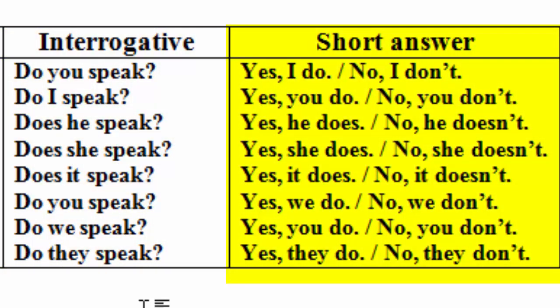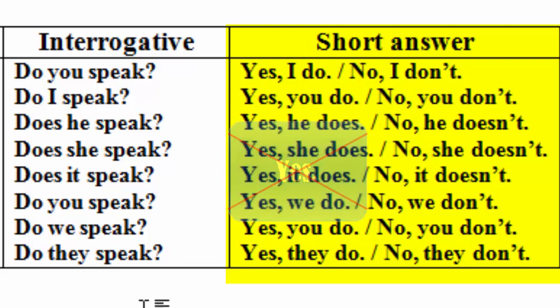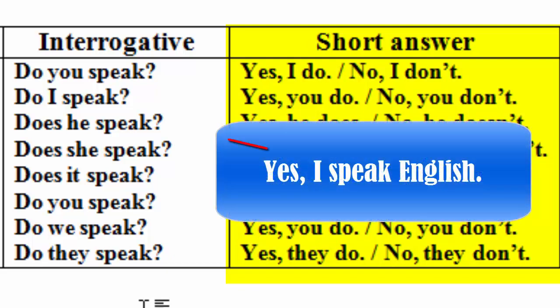For short answers, in the English language we don't say yes or no and stop talking. Now I say yes, then the subject pronoun, then the auxiliary verb. For example, when I ask you, do you speak English? Yes, I do. I don't say yes and stop talking, or say yes, I speak English.